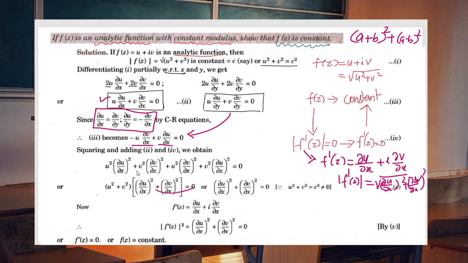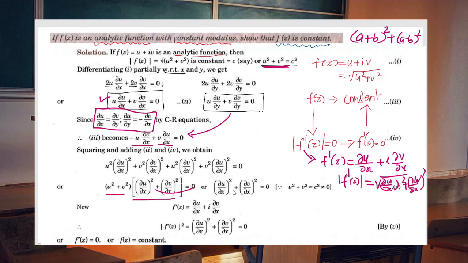And by taking terms common, what do we get? u square plus v square into dou u by dou x all square plus dou v by dou x all square equal to 0. But we know that u square plus v square is not equal to 0, because we have u square plus v square is c. So the implication is that the term inside the bracket must be 0. That is, dou u by dou x all square plus dou v by dou x all square equal to 0.